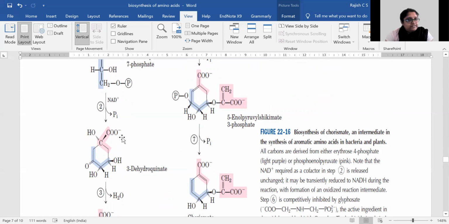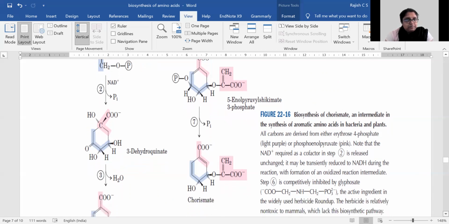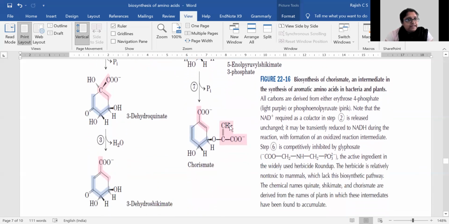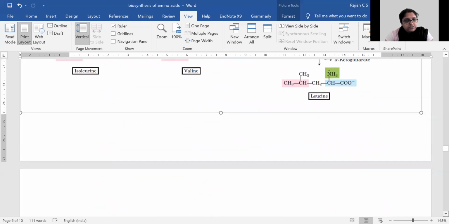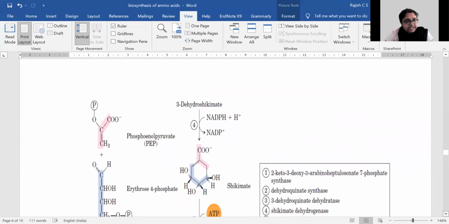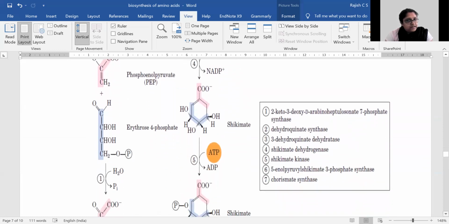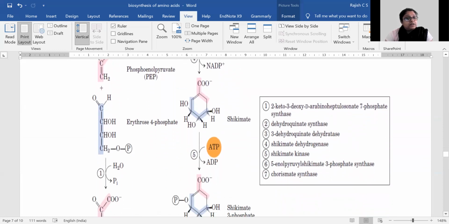So we will have 3-dehydroquinate from this reaction, because this phosphate is removed and a ring structure is being formed. And once we have that, the 3-dehydroquinate will lead to the formation of 3-dehydroshikimate by the removal of water.